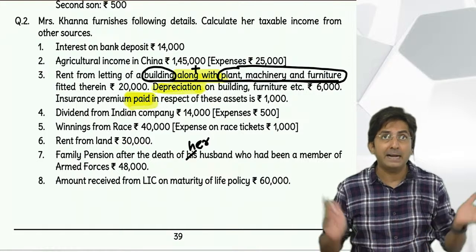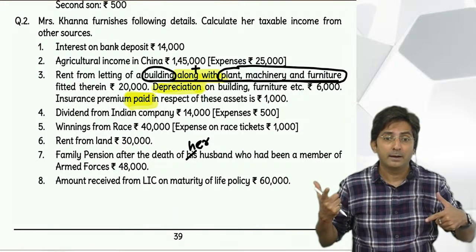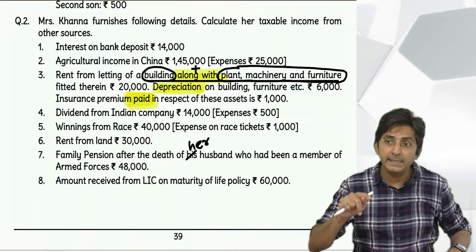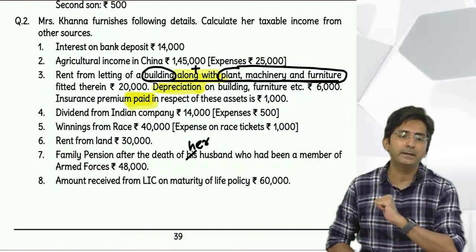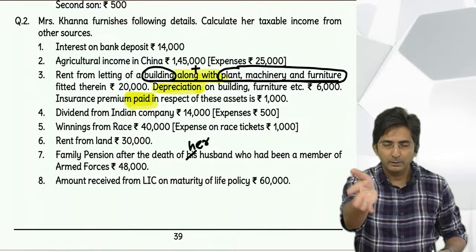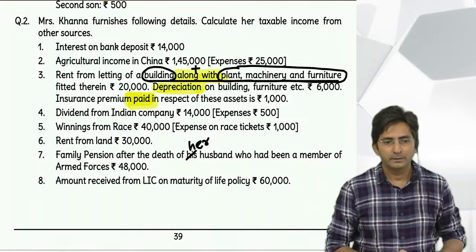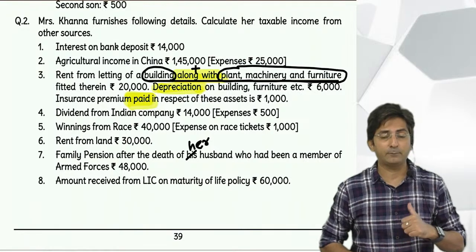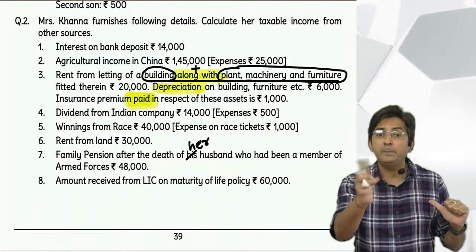But who should get COVID? Either myself or my spouse, children, dependent parents, brother, sister. Dependent means parents, brother, sister should not have their own income. When you call someone dependent, they are not earning. Right now you people are studying, you are not earning income, you are dependent on your parents. So if I get money for my treatment, exempt. For the treatment of my spouse, exempt. Children, exempt.